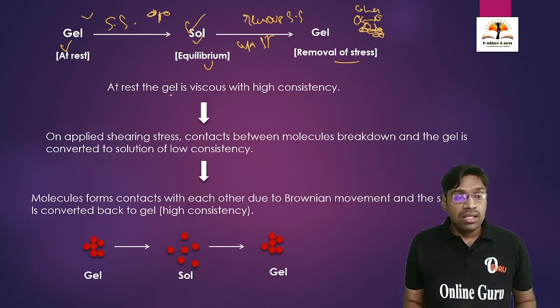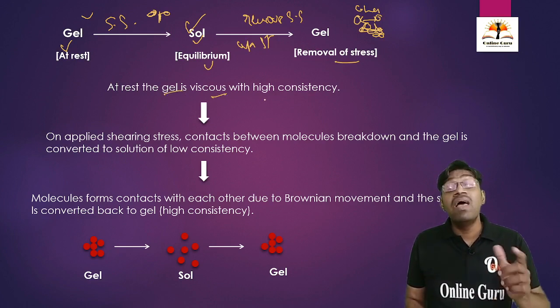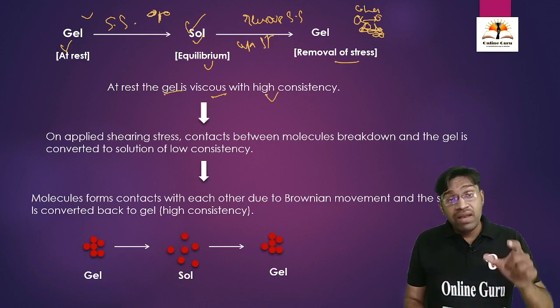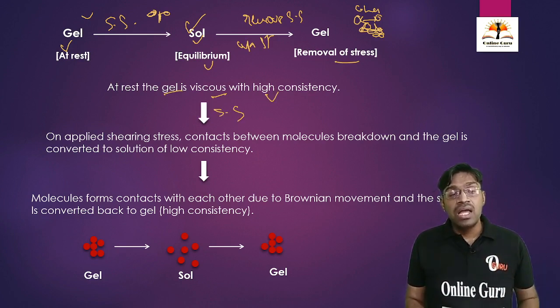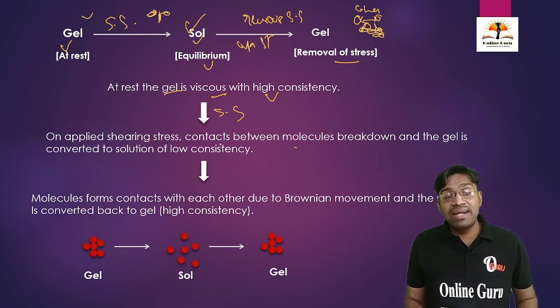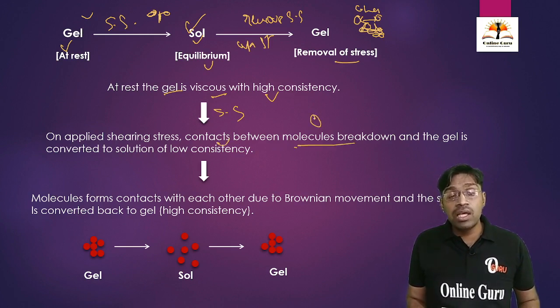See here the pathway. When the gel is present in a viscous form with a high consistency, and we apply some shearing stress, what will happen? The contacts, meaning the cohesive forces or intermolecular forces between the molecules, break down, and the gel converts into solution form.